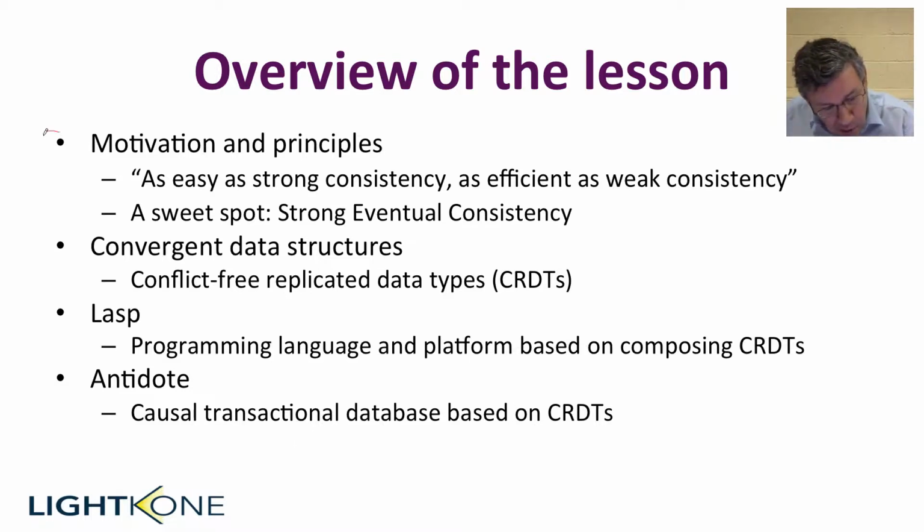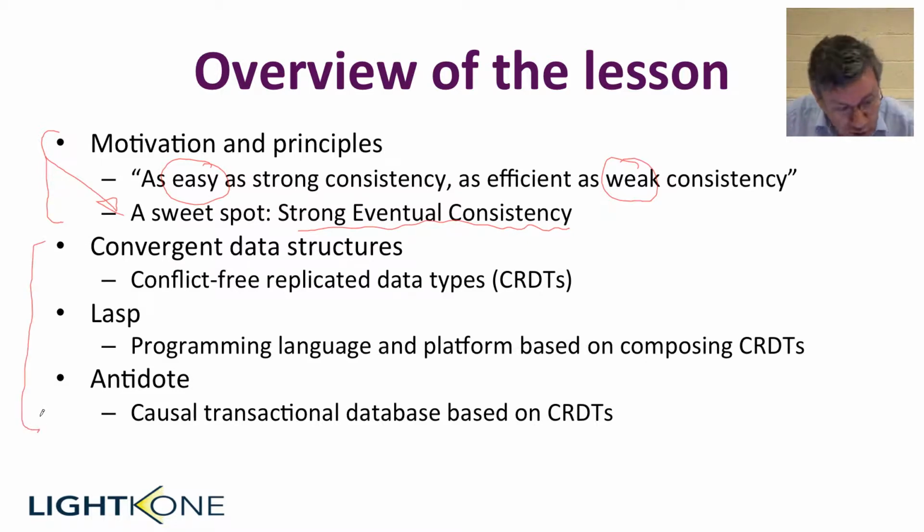The motivation is we want to make it as easy to program as strong consistency and as efficient to execute as weak consistency models. And we will show you a very interesting sweet spot in this space called strong eventual consistency. The lesson is divided into three parts. In the first part, we're going to show you the basic convergent data structures, which give you replicated implementation needing very weak synchronization. The data structures we're going to show are called conflict-free replicated data types, CRDTs.